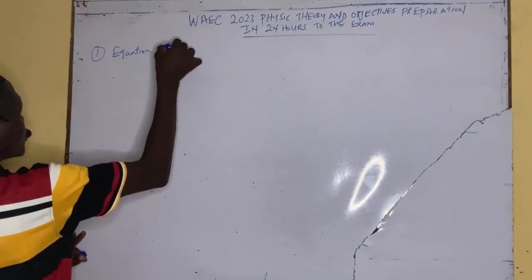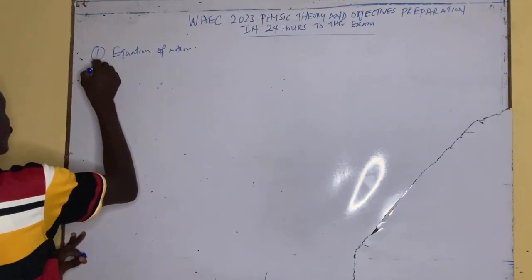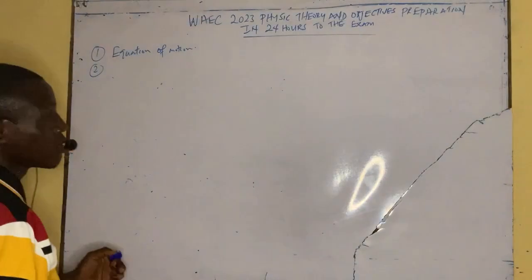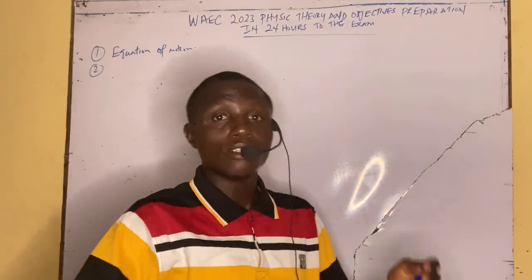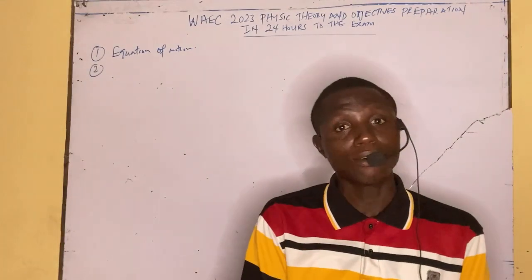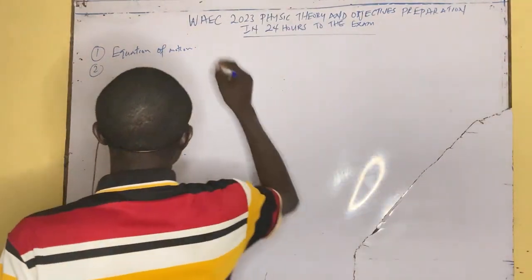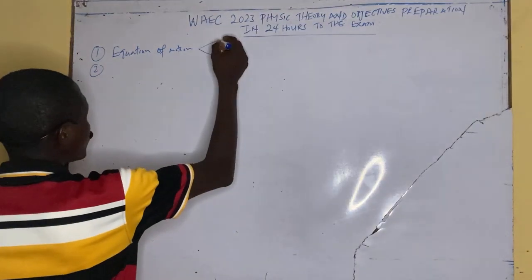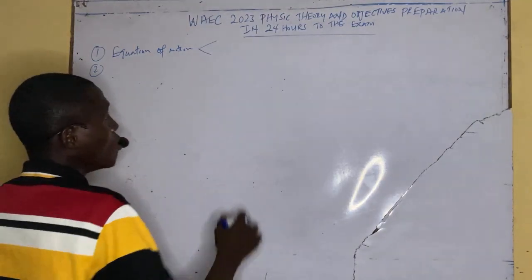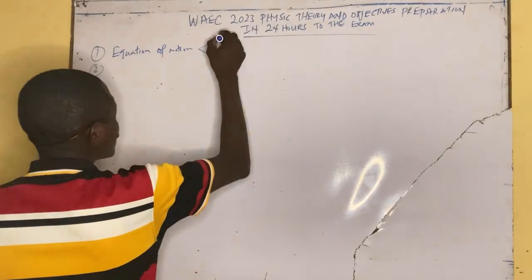Equation of motion. Under this equation of motion we can classify it into motion under gravity. We have the normal equation of motion that we use for our linear motion, which is kinematics.